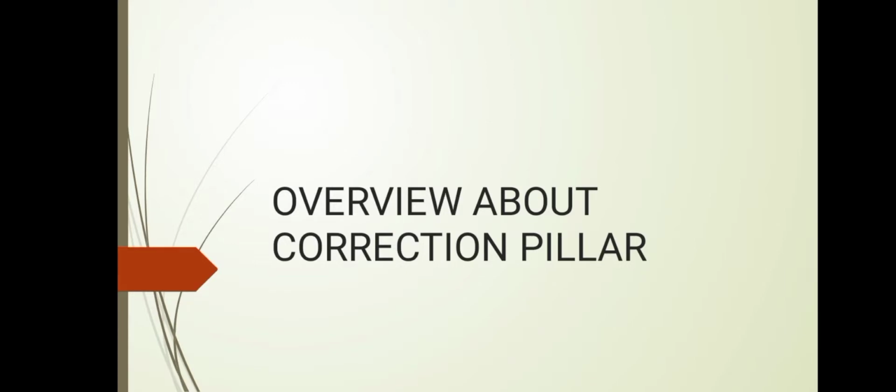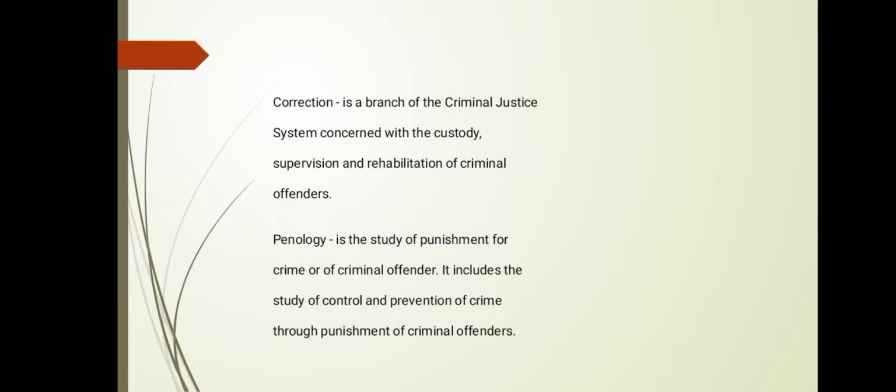Overview about Correction Pillar. Correction is a branch of the criminal justice system concerned with the custody, supervision, and rehabilitation of criminal offenders. Penology is the study of punishment for crime or of a criminal offender. It includes the study of control and prevention of crime through punishment of criminal offenders.